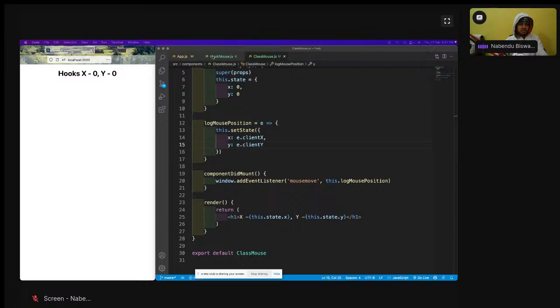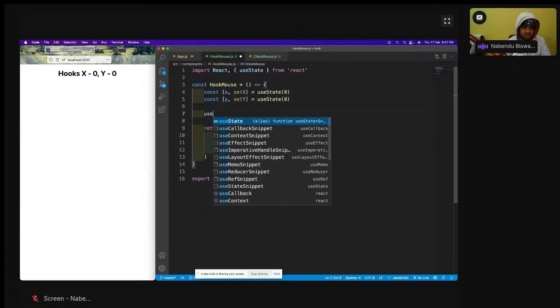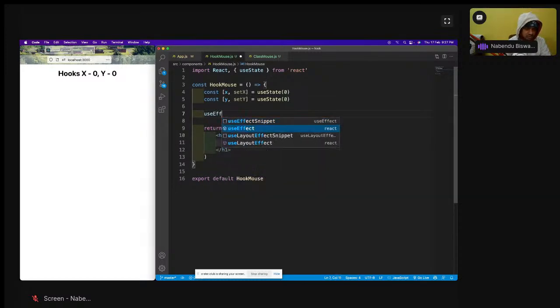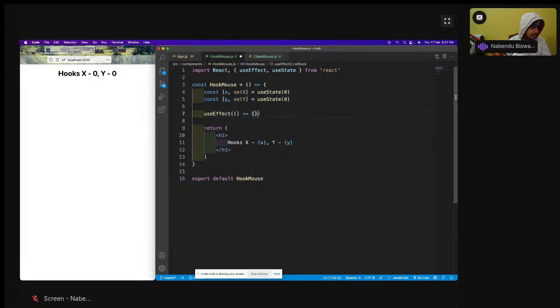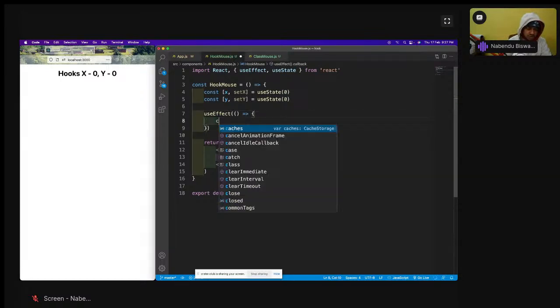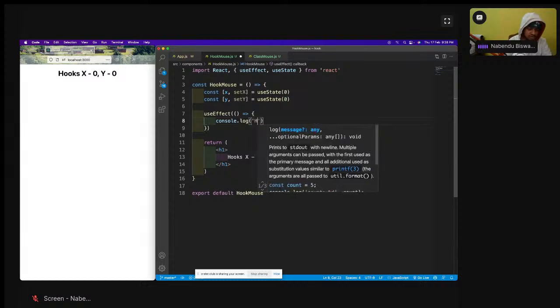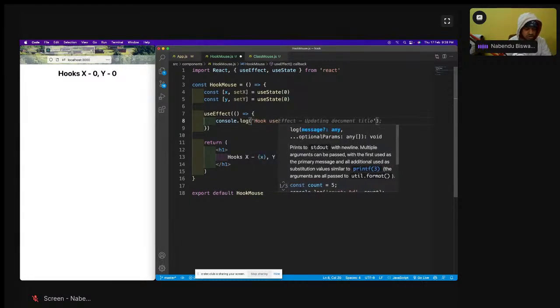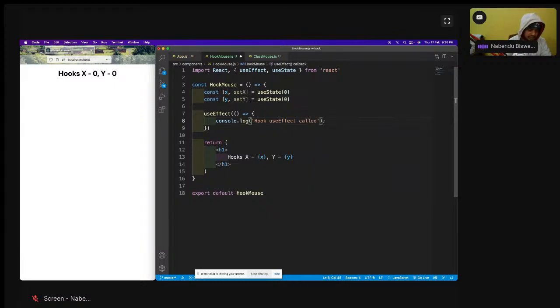So where were we? Okay, hook. I have to do the component did mount. So how to do the component did mount way? I'll come here and use effect. I'm going to do again use effect like this, and let's have a console.log also: hook use effect called.